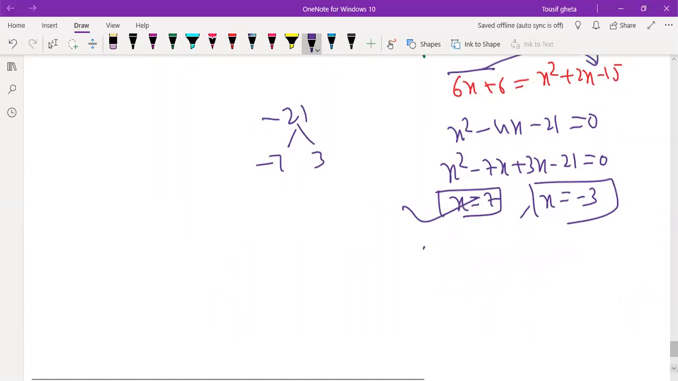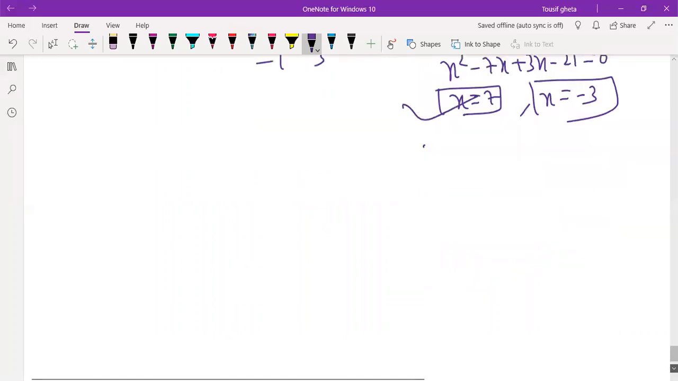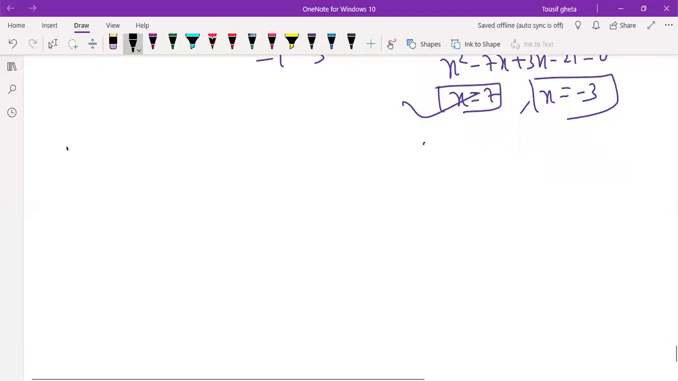Let us see what the motorboat question says. Okay, second question. A motorboat whose speed is 18 kilometers per hour. Here we write the motorboat speed.